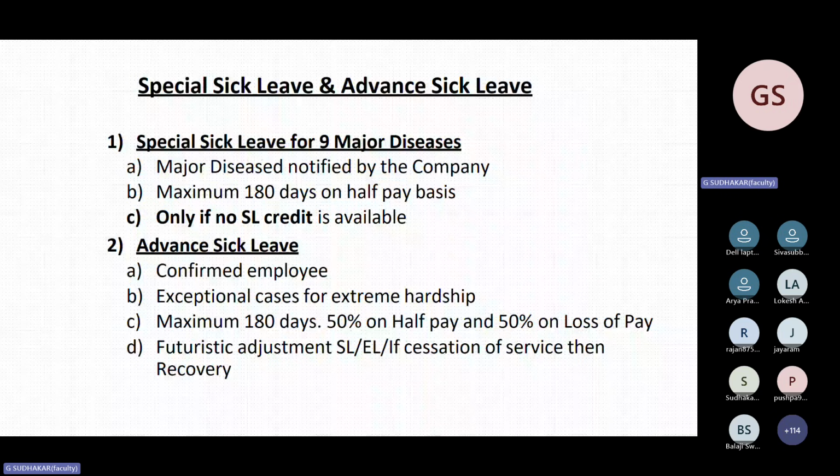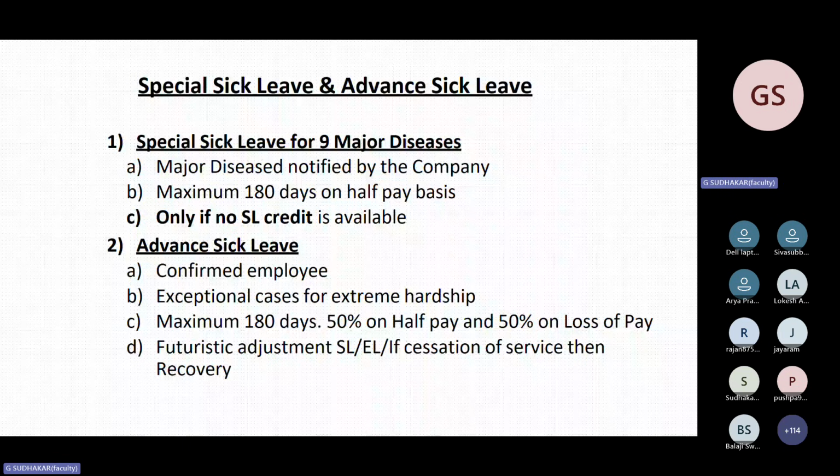Then in that case, the third child will be taken care of. So it is only maximum 2 confinements. First confinement, 2 twins. Second confinement, 1 child. So total is 3. Maximum 12 months in entire service. First is 6, second 6 months. You cannot take 12 months in a particular confinement. Maximum 180 days, that is 6 months for each confinement.